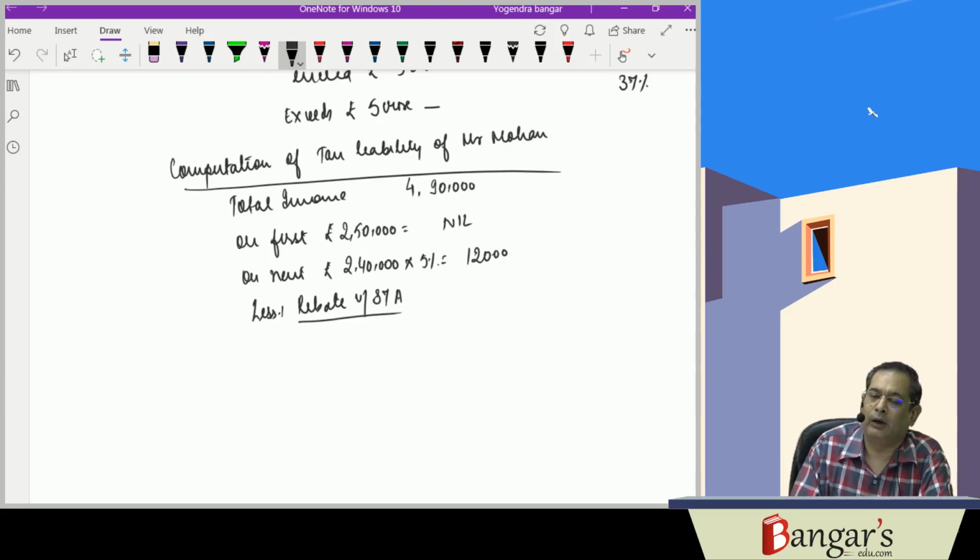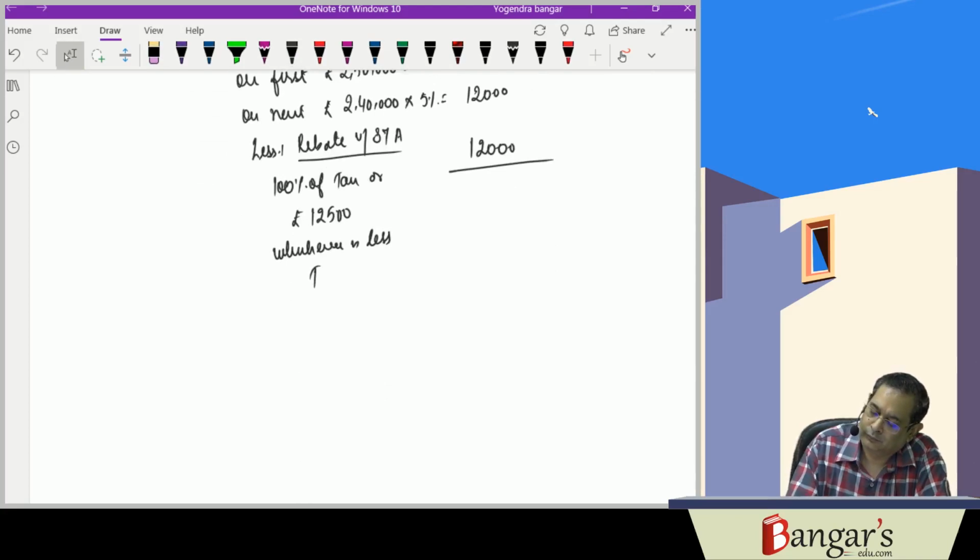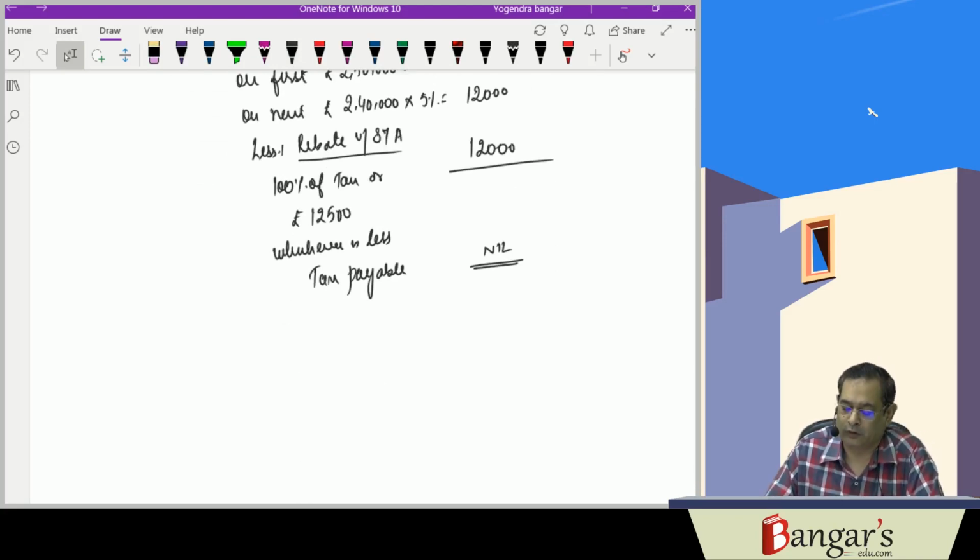How much rebate will be provided? 100% of tax, or rupees 12,500, whichever is less. So a rebate of 12,000 rupees is provided. So tax payable works out to be nil.